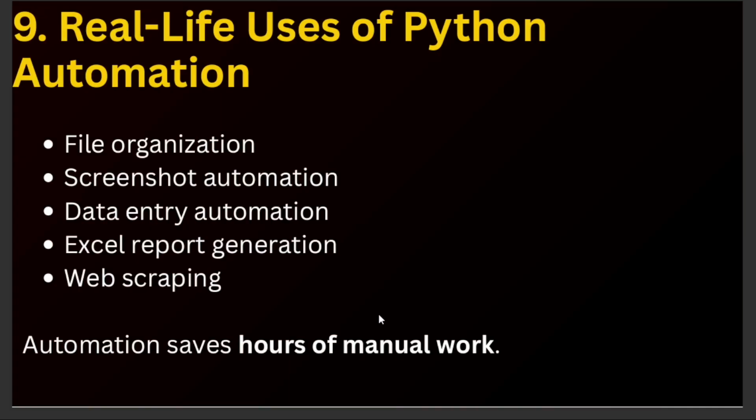Next, real life uses of Python automation. Some real uses are file organization, as I already mentioned, screenshot automation, data entry automation, filling Excel data. All these things we do with Python automation. Excel report generation, web scraping. So, in all these use cases, we use Python automation. Automation saves hours of manual work. This is important.